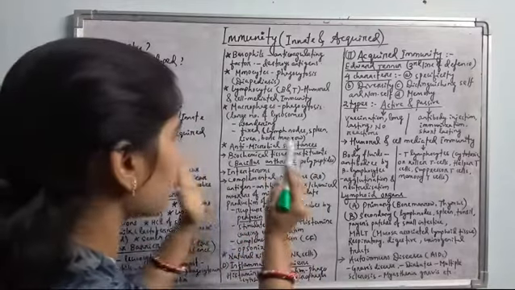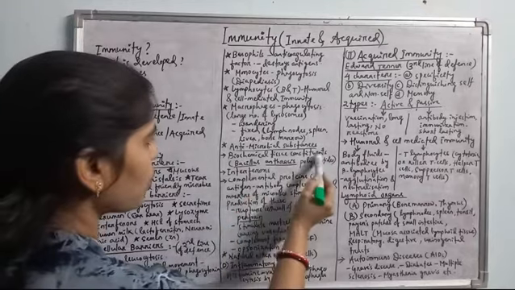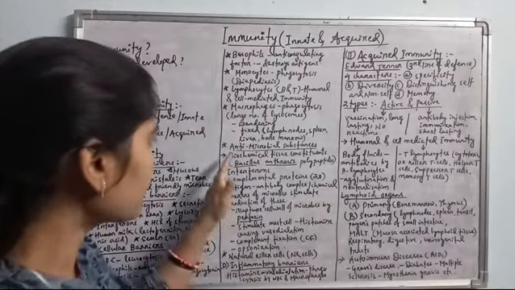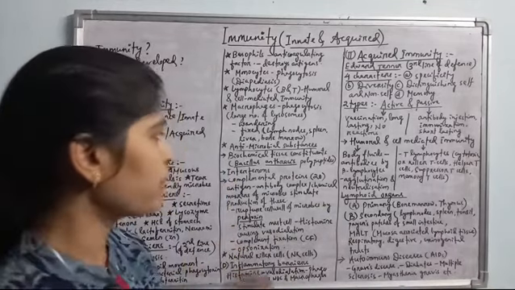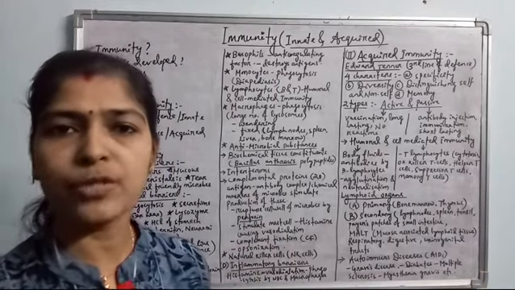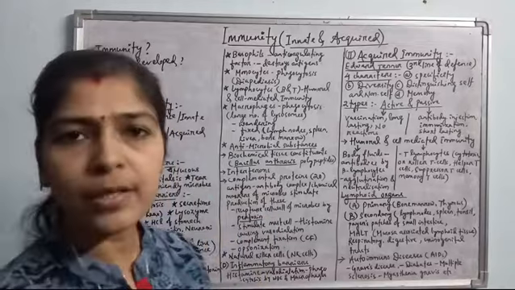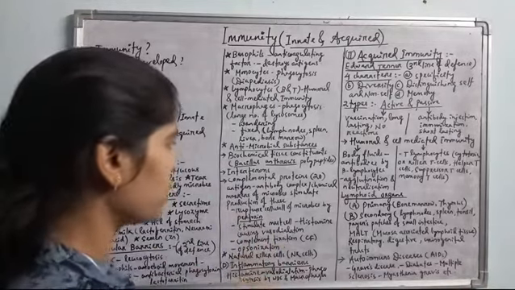It also comes under the cellular barrier. These antimicrobial substances include biochemical tissue constituents, interferons, and complementary proteins. Okay. See, the first one is biochemical tissue constituents. These are nothing but polypeptides. Biochemical tissue constituents are polypeptides which are produced by different cells to prevent the entry and growth of the pathogen inside our body, and they can also kill the pathogens.